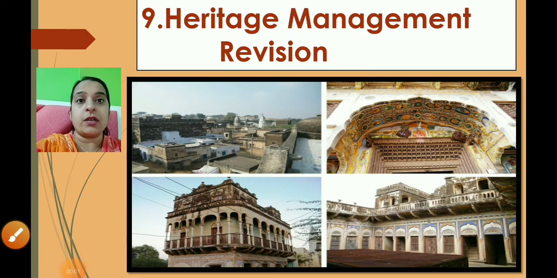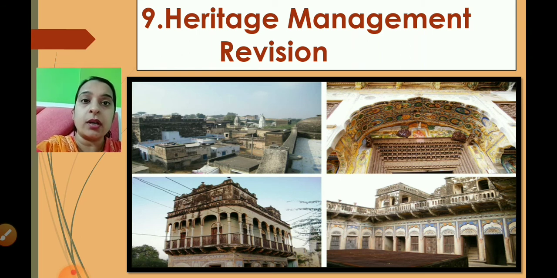Alright, now children, let us do the revision of history lesson number 9, Heritage Management. Children, we will be discussing the question answers of this lesson as per the board paper pattern. Okay, so you will have a clear understanding of how you are expected to answer the questions in your examination.